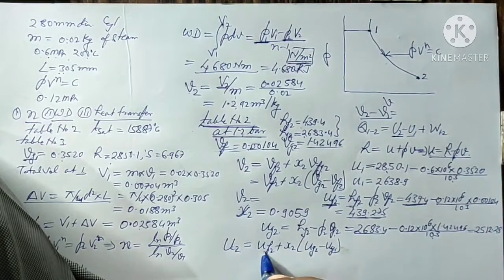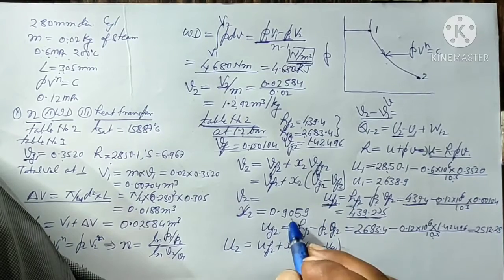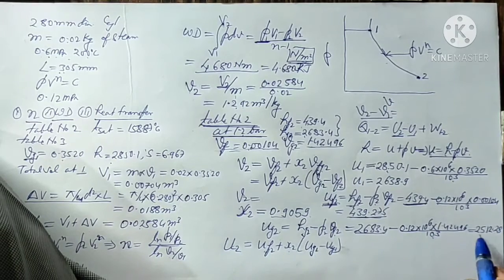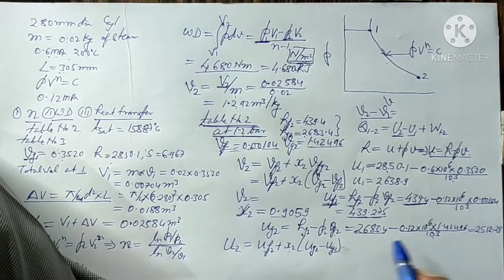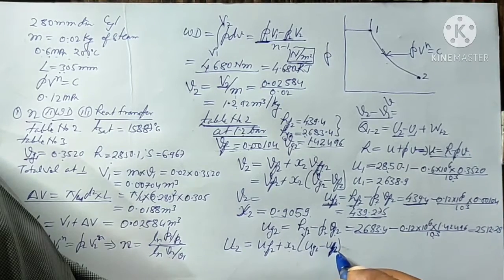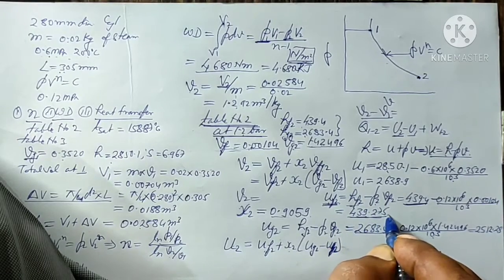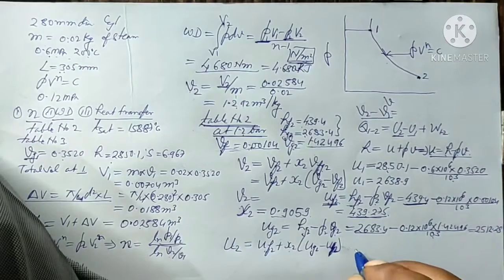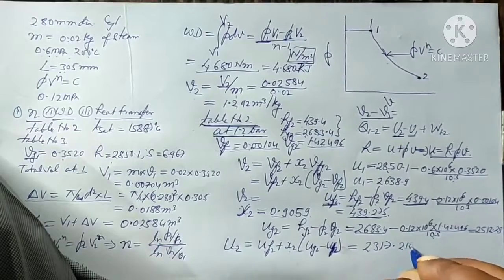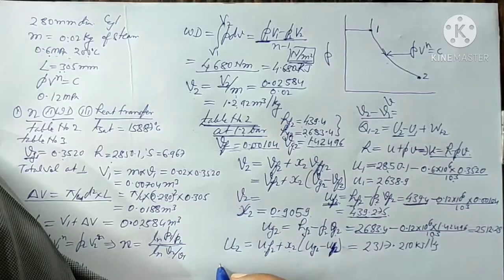Substituting the values, X2 we have already calculated as 0.9059, UG2 we had calculated as 2512.28, and UF2 we had calculated as 439.275. When you solve this, it comes out to be 2317.210 kilojoules per kg.